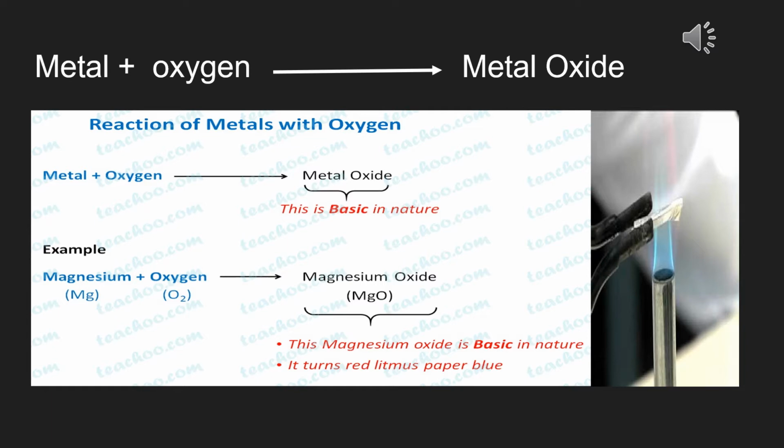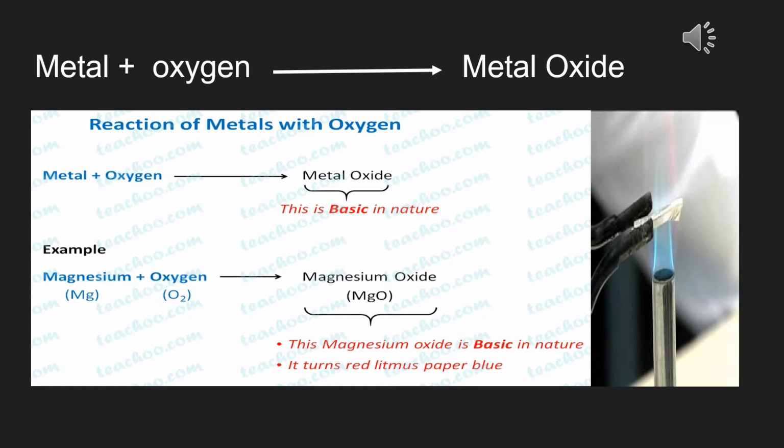A red color strip, you are going to see it here, and that is clearly indicating that the oxide formed by a metal is always basic in nature, showing the properties of a base. And how will I get it? I will get it by checking with the help of indicators, the most common one being litmus paper.